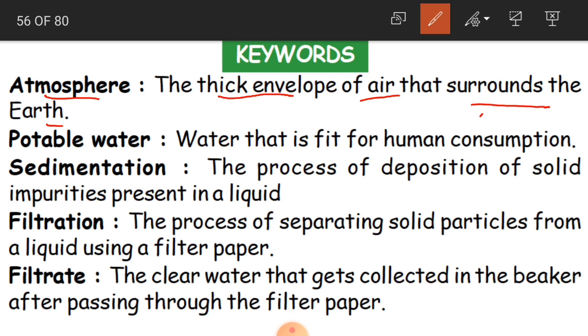Okay children. Potable water. What is potable water? Water that is fit for human consumption. Water that is fit for us for drinking, eating, cooking purposes. So this is called potable water. We have to consume potable water which is pure. And sedimentation. What is sedimentation? The process of deposition of solid impurities present in liquid. Like sand, mud or any dust particles in solid form, these are going to be deposited down, which are in the liquid.